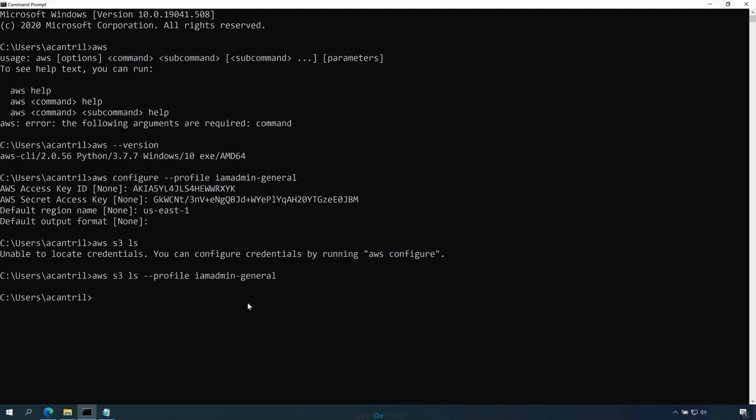The next thing we need to do is to follow the same process, but this time for the IAM admin user inside the production AWS account. So to do that, aws configure --profile iamadmin-production, and then press enter, and you'll be prompted for those same 4 pieces of information.